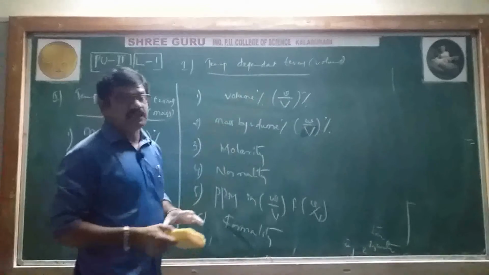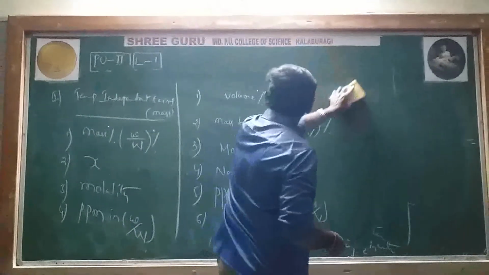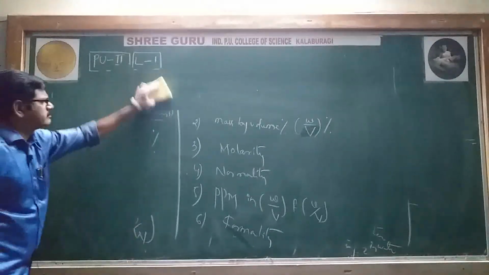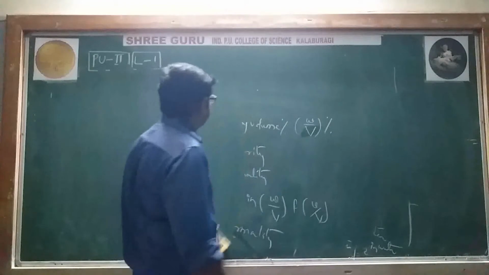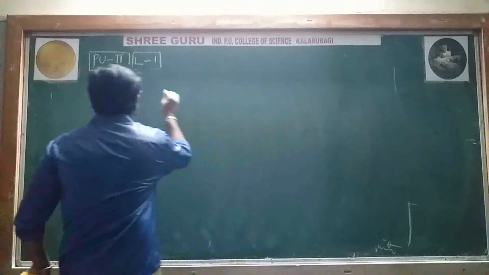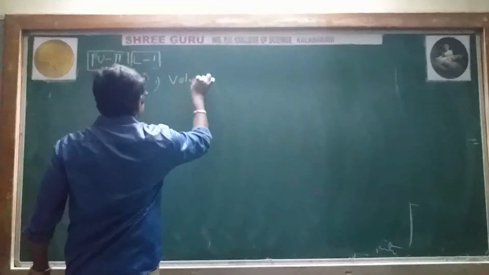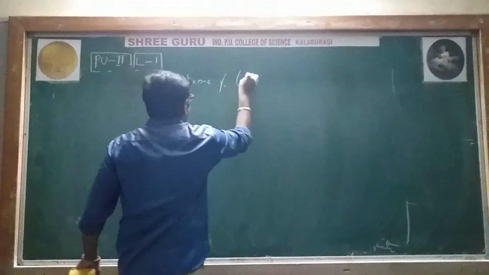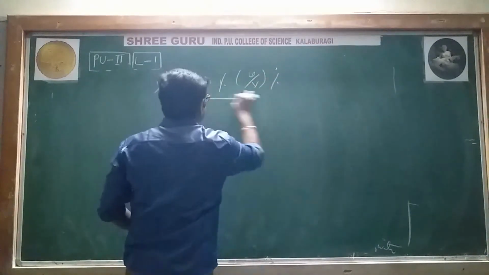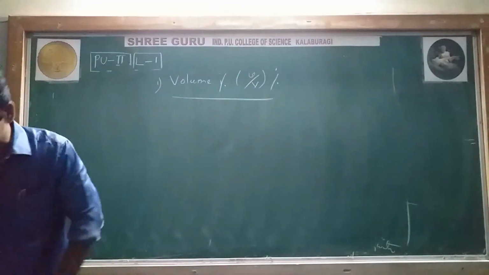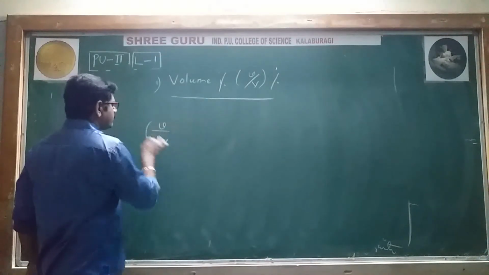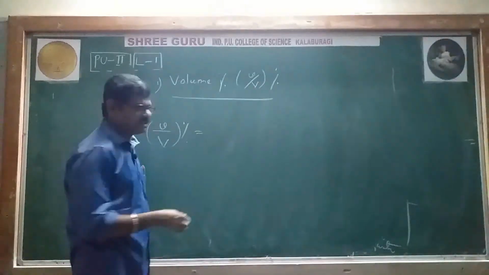Okay, we'll take volume percentage. What is volume percentage? Small v divided by capital V percentage. Very simple.